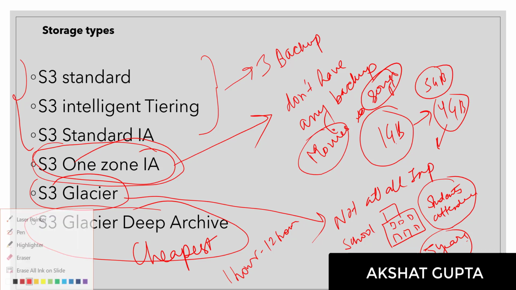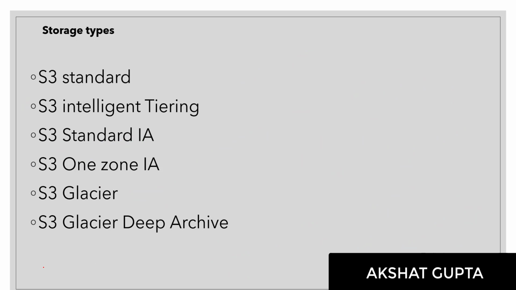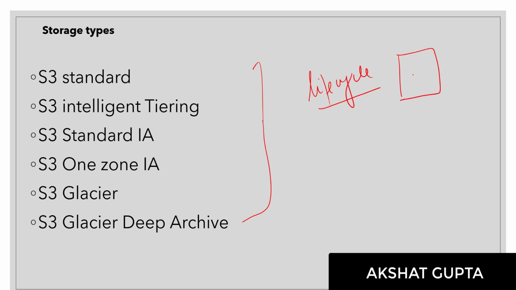So let's go into the lab and see how we can use standard S3 and how we can create a life cycle of our object. So this is object one. What we would be doing is, after 90 days, if we are not using this object, it would automatically be transferred to, let's say, standard IA.